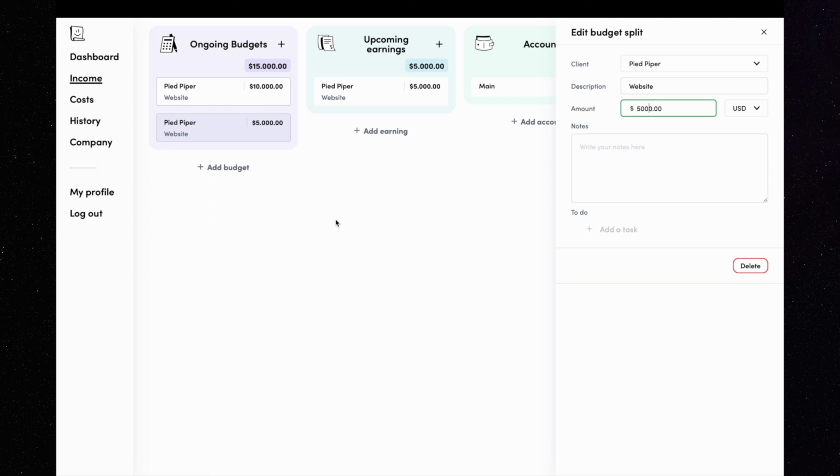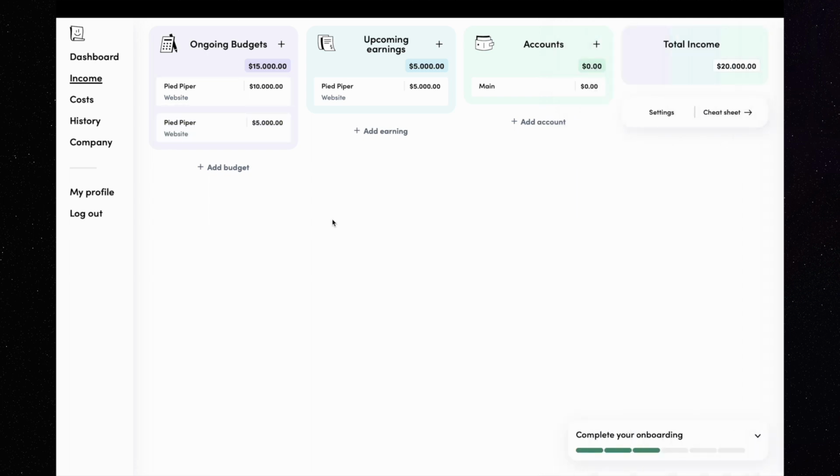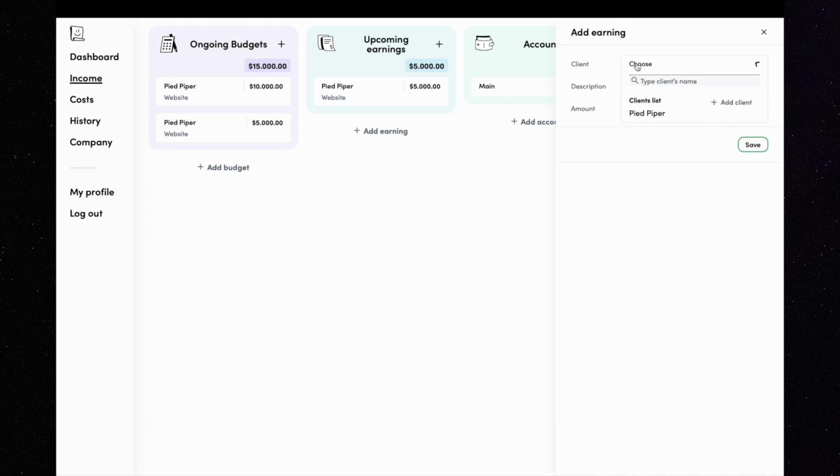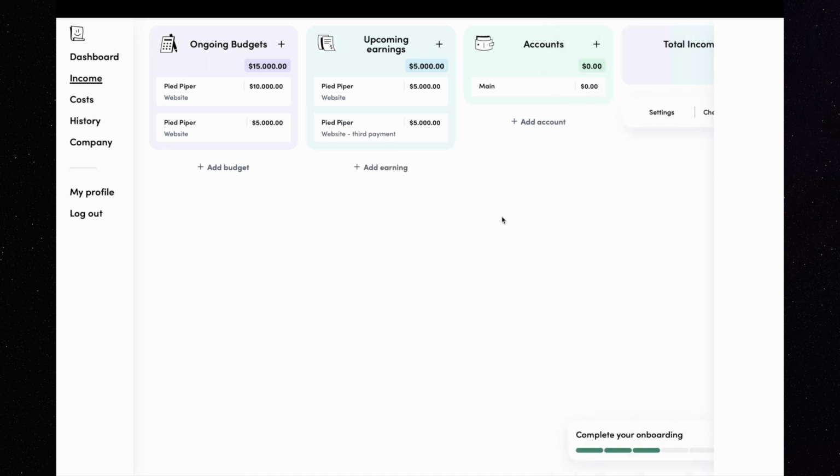Now let's try the third method. I click on the Add Earning link below the second column, select the client and write the description. I want to write website, third payment. And the last thing is the amount, let's say $5,000. When I click Save, the record is visible in the second column. Okay, we now know how to duplicate, split, and edit tiles.